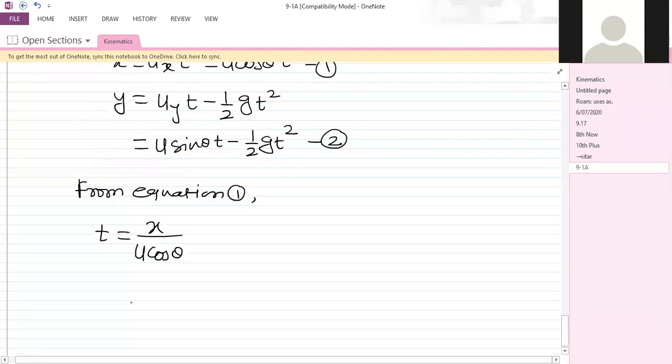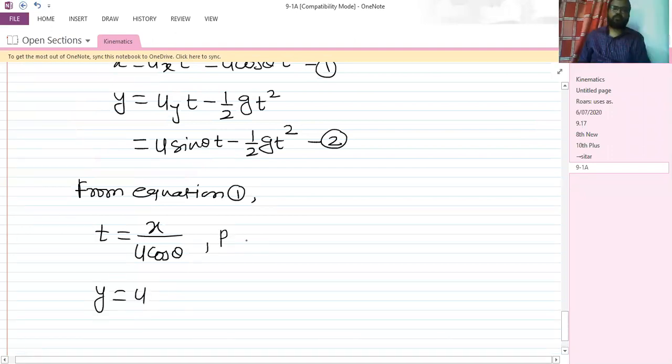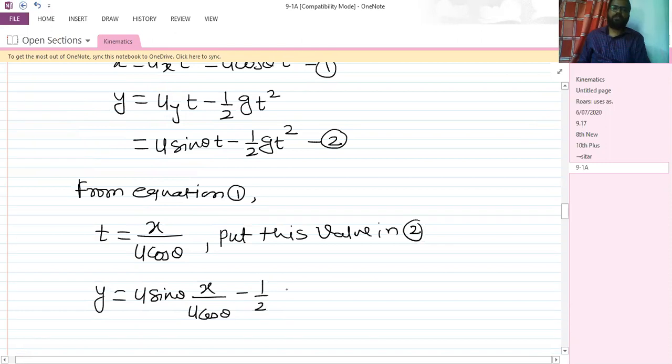So we have y is equal to u sine theta into x divided by u cos theta, then minus half g into, what is t, x divided by u cos theta whole square.